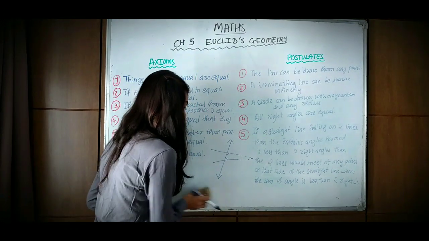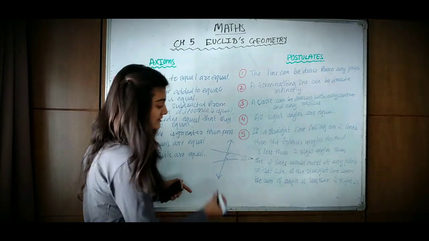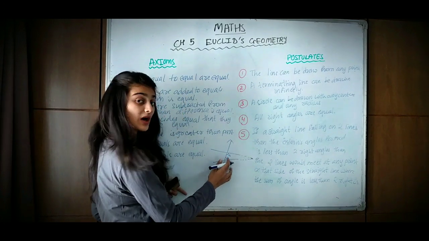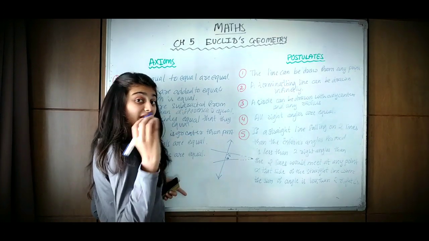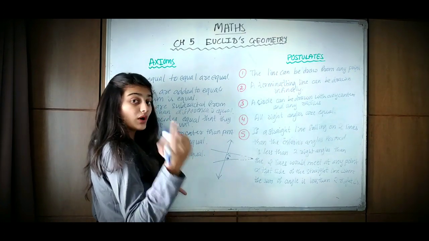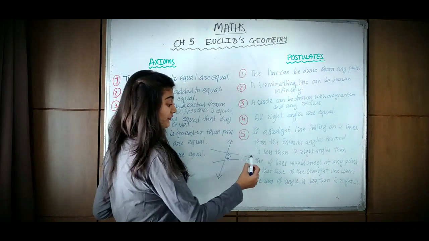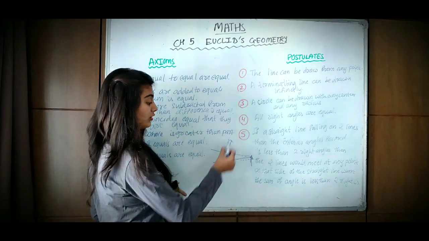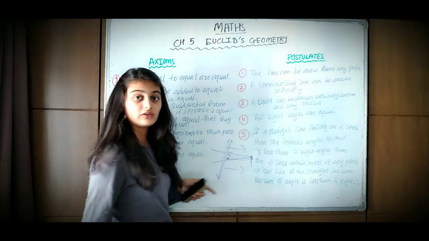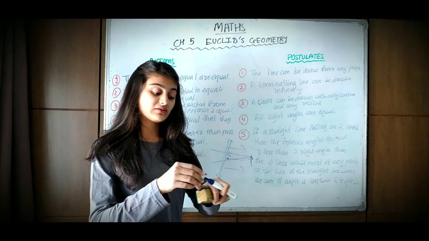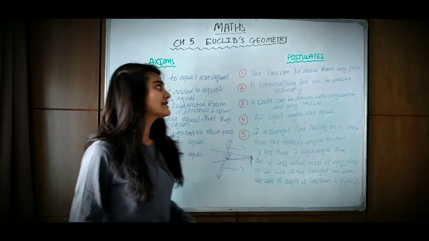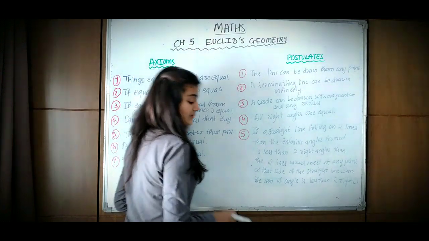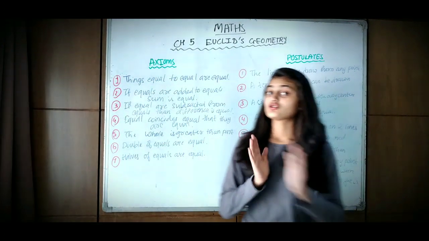Okay, so this is its diagram. If angle A and angle B sum up and the sum is less than two right angles, meaning less than 180 degrees, then if these two lines are extended, they would meet at a certain point on that side of the line. So these are some postulates and some axioms of Euclid's geometry.